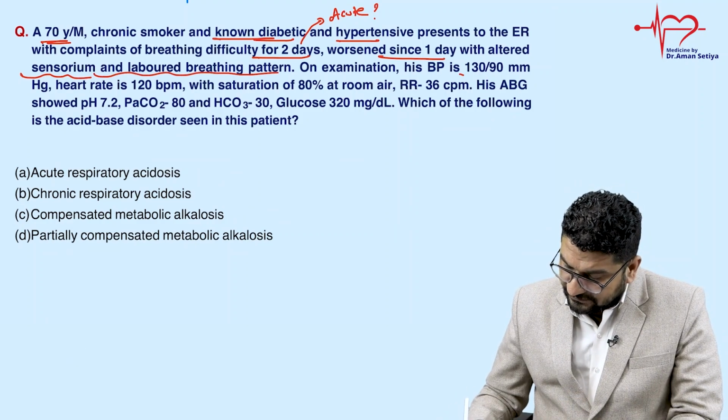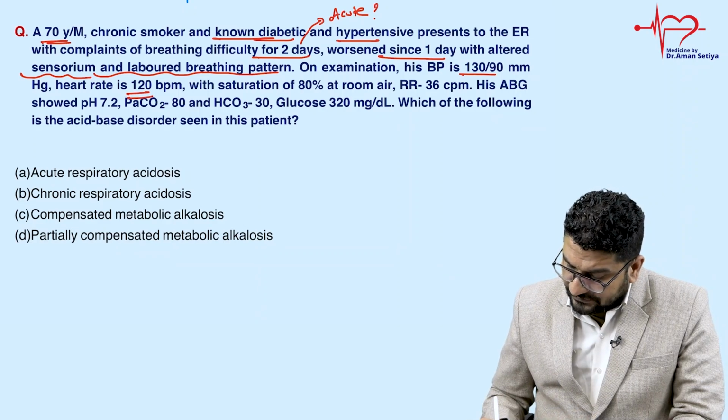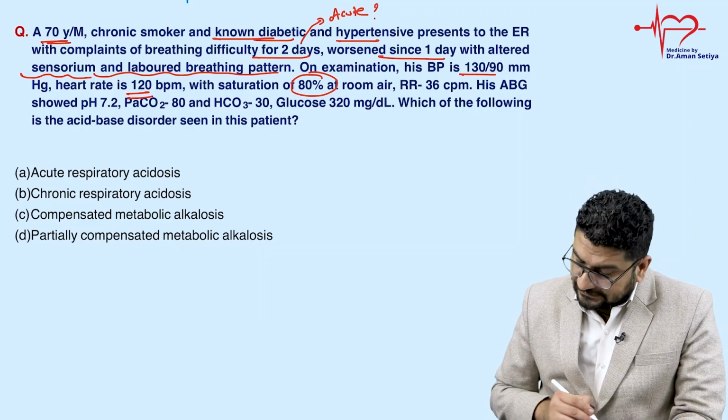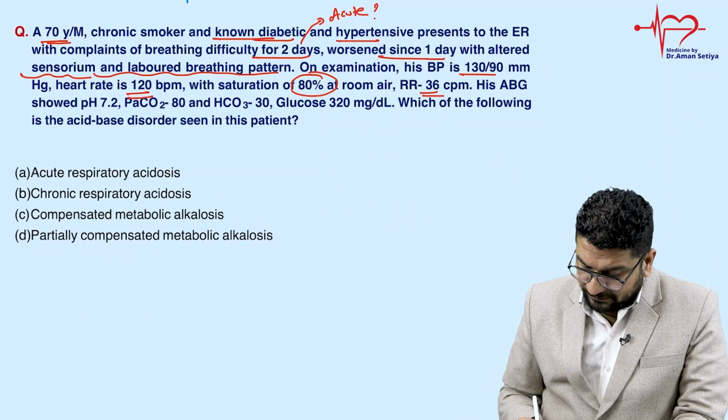On examination, BP is 130/90, which is quite normal. Heart rate is 120, slightly increased. Saturation of 80%. This is important. Oxygen saturation is less. Respiratory rate is 36. ABG is having pH 7.2.